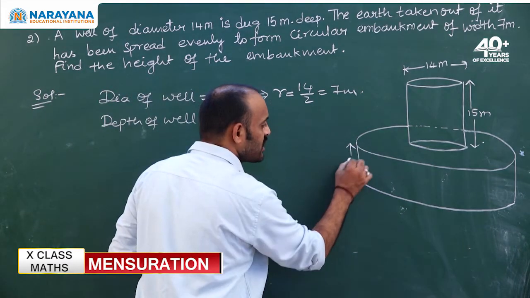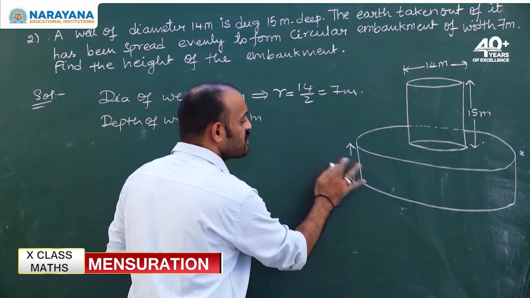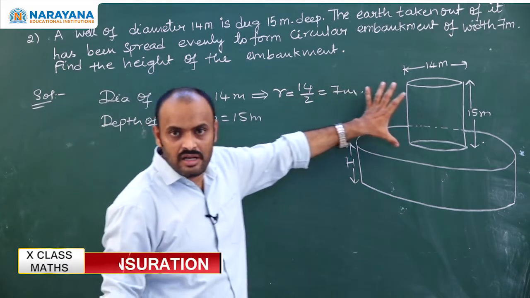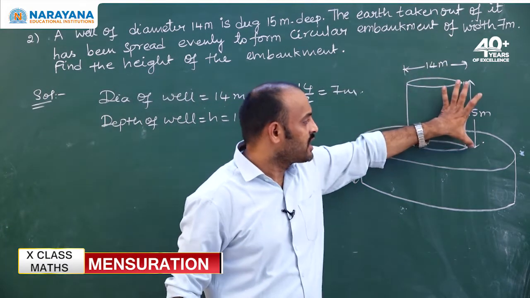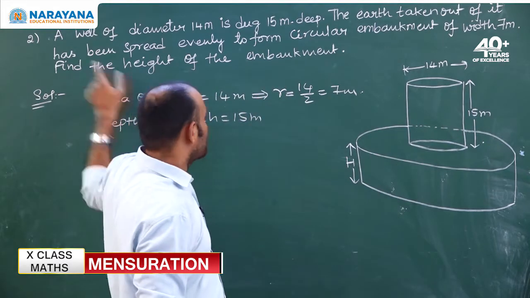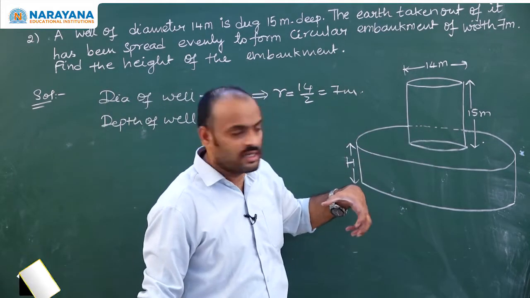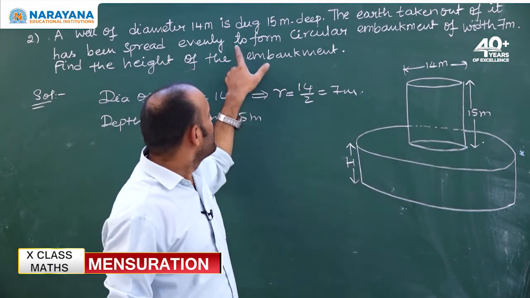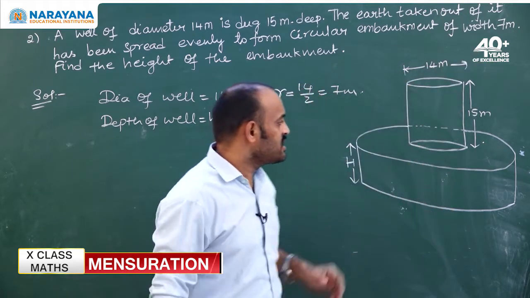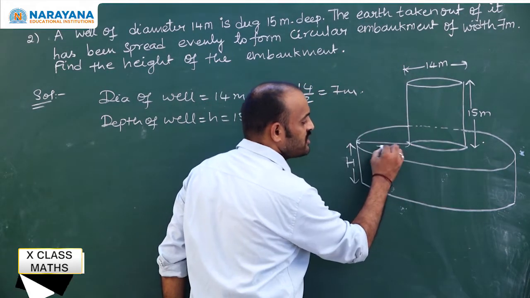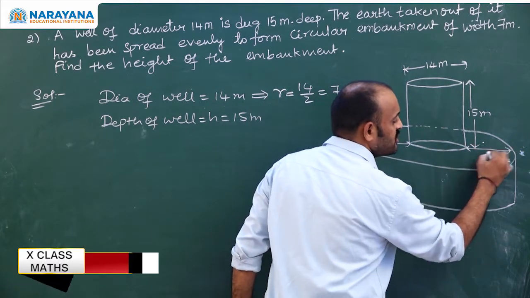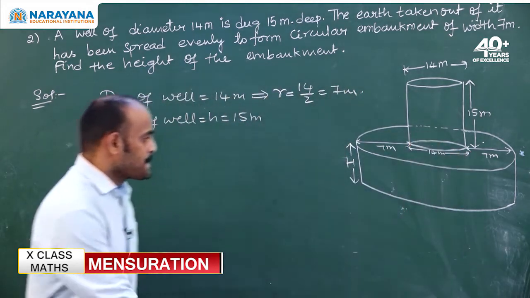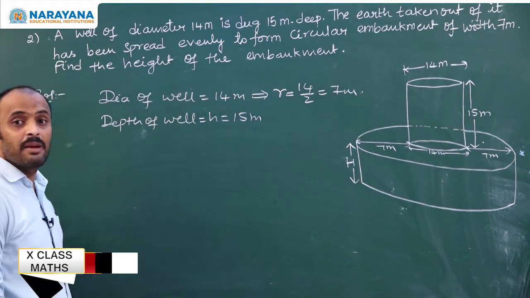Find the height of the embankment. This height they are asking. Let this height be some h. What have they given? They have given a well of diameter 14 meters and height 15 meters. Whatever earth they have taken out from the well, they made as a circular embankment around the well, and the width of the embankment is 7 meters. Width here is 7 meters, width here also 7 meters. Now find the height of the embankment.